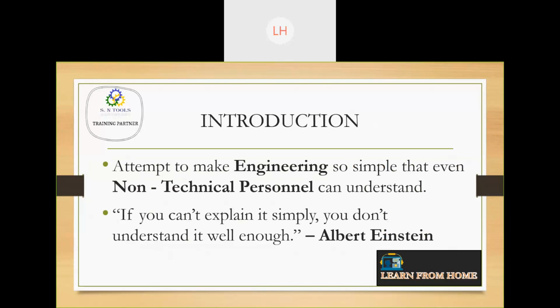In our introduction, this is an attempt to make engineering so simple that even a non-technical person can understand. This is the concept which we are following. We want to make our session so simple that even non-technical personnel can understand it. It is a famous saying by Albert Einstein that if you can't explain it simply, you don't understand it well enough. That's why our concepts will be very simple.